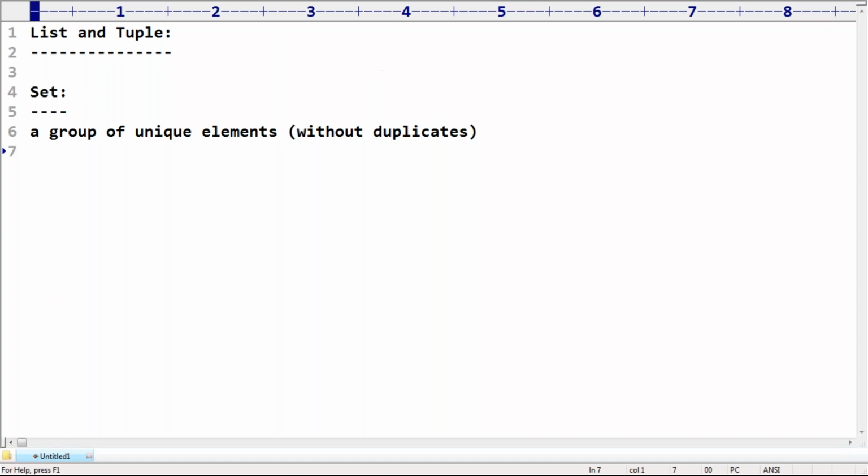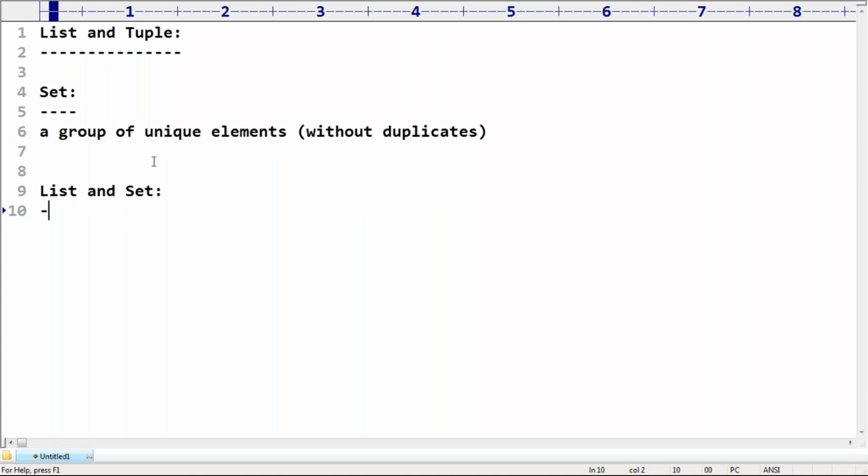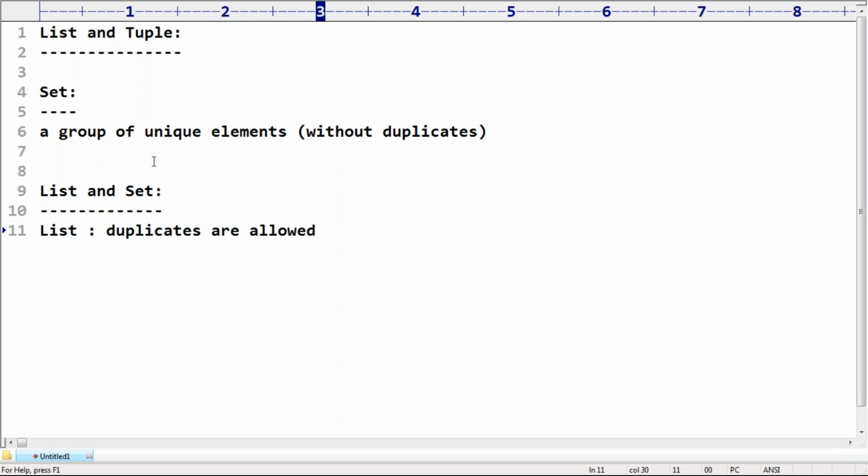Again, there may be a chance to ask: what is the difference between list and set? Even in Java, it is a very important question for the interview room. Whether it is Java or Python, this is a very valuable question. What is the difference between list and set? In list, duplicates are allowed. Remember this. But in the case of set, duplicates are not allowed.